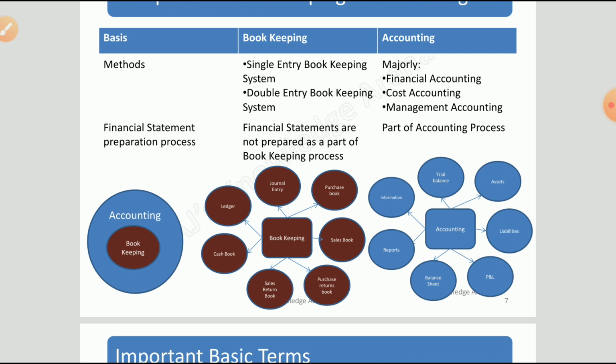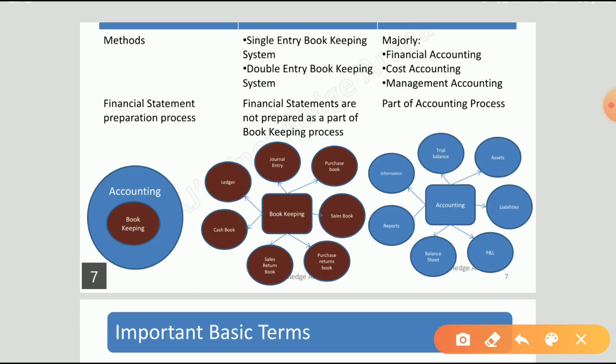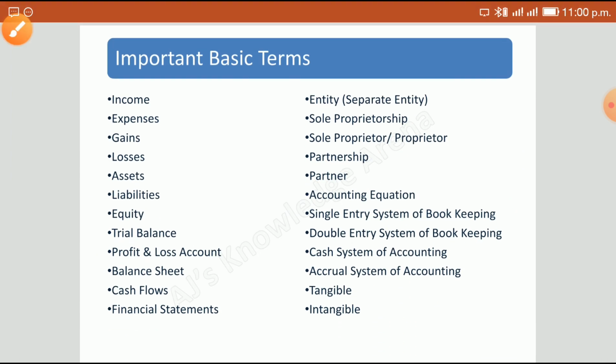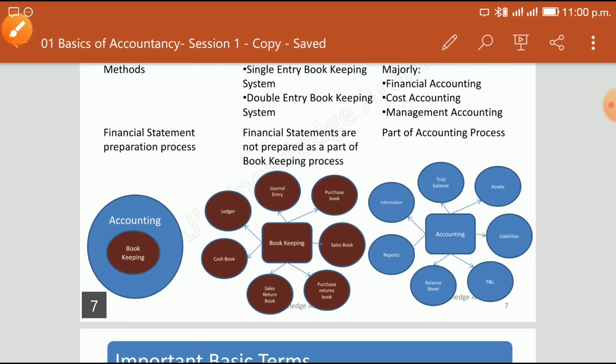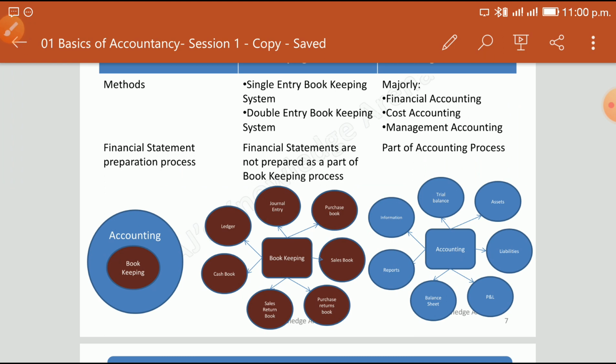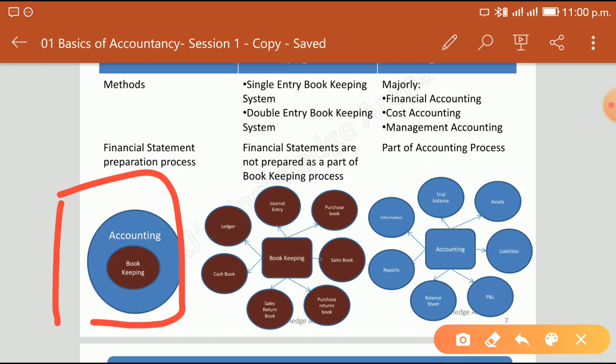Now if you can see in the diagram below, let's see the diagram here. Yeah, so what it says here, it is accounting and bookkeeping. Bookkeeping is a subset of accounting, right?